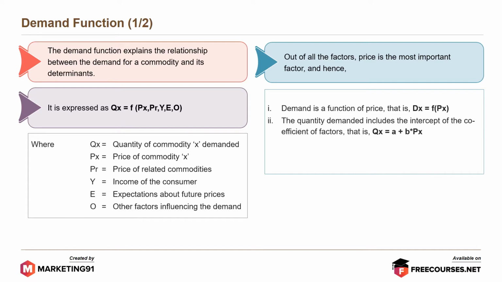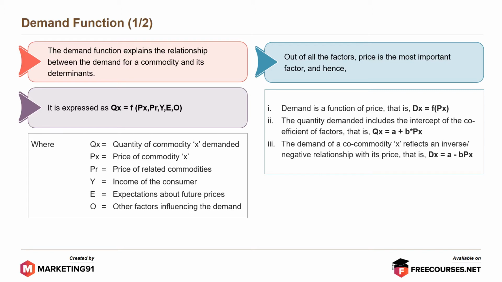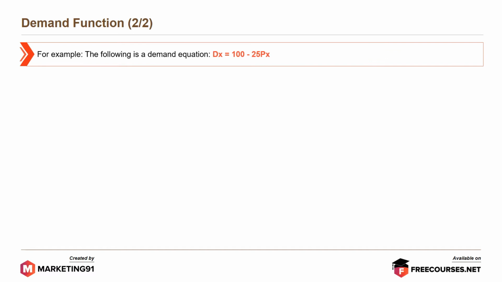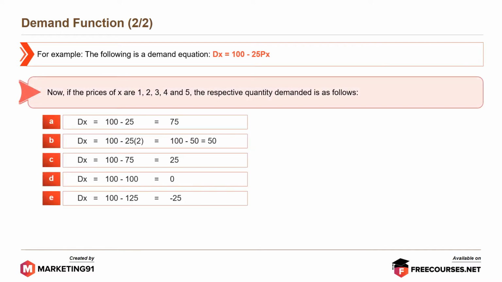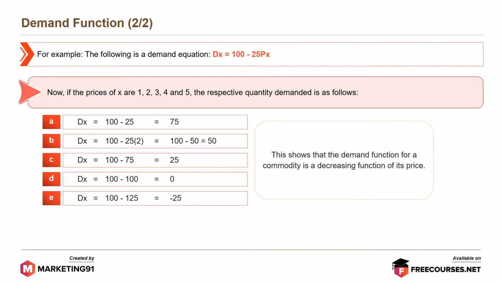The quantity demanded includes the intercept and the coefficient of factors, that is, Qx is equal to A plus B into Px. The demand of a commodity X reflects an inverse, negative relationship with its price, that is, Dx is equal to A minus B into Px. For example, the following is a demand equation where Dx is equal to 100 minus 25 Px. Now if the prices of X are 1, 2, 3, 4 and 5, the respective quantity demanded is as follows. The figures on the left show that the demand function for a commodity is a decreasing function of its price.